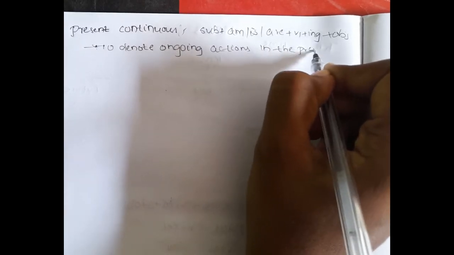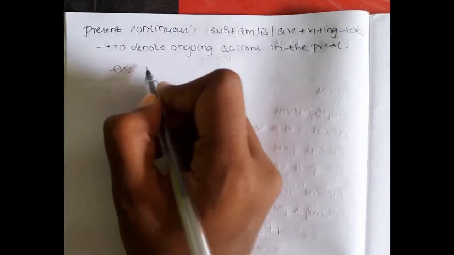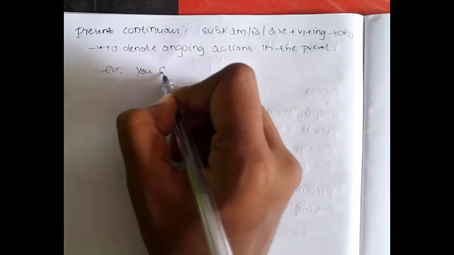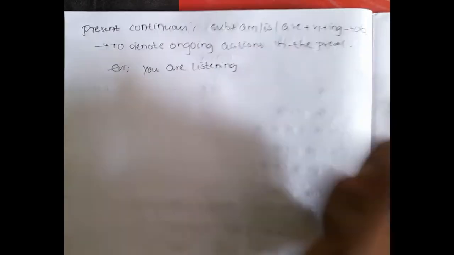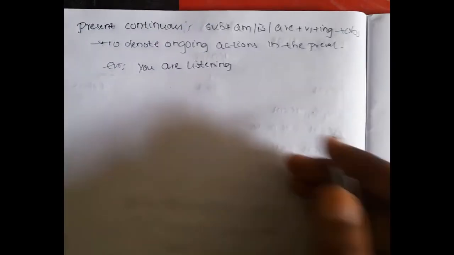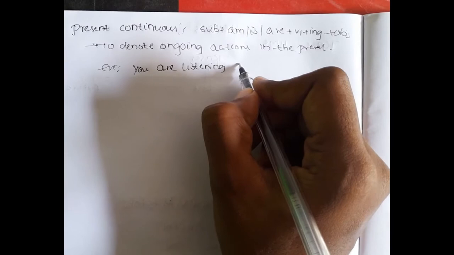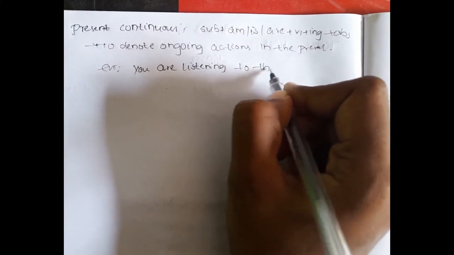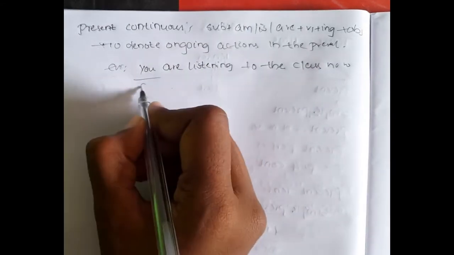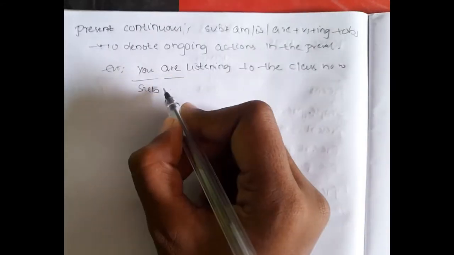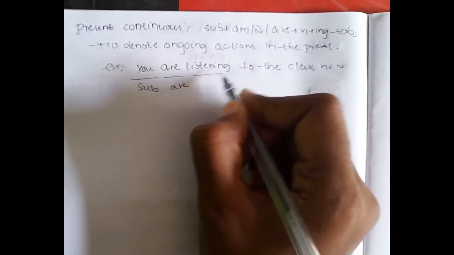Now let's see an example. You are listening to the class now, right? So here subject plus are, V1 plus ing, object.